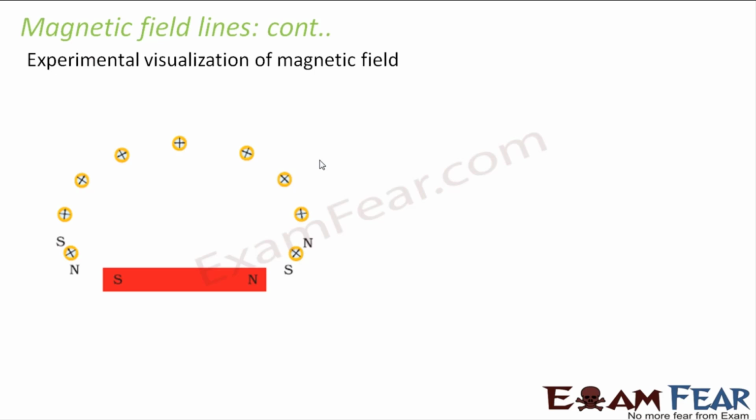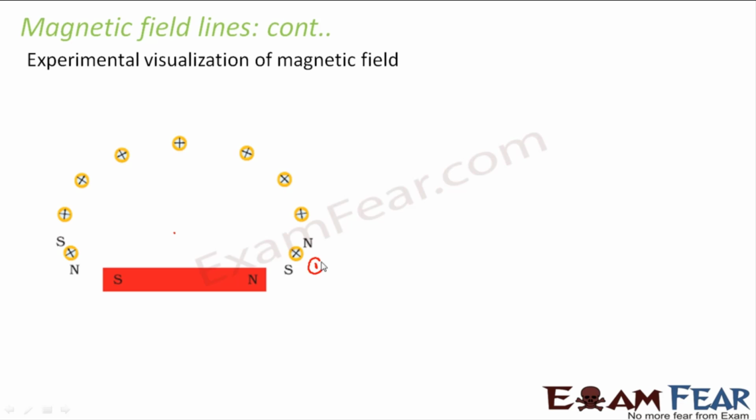So now let us look at the direction of the magnetic field lines experimentally. How was this direction found out? A bar magnet was taken and placed like this, as you can see here. Then a small magnetic needle, or magnetic compass, whatever you call it, was taken and placed at this position.